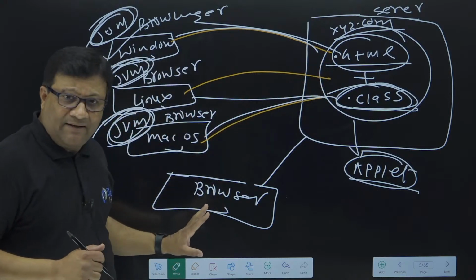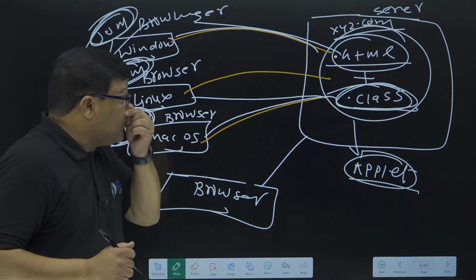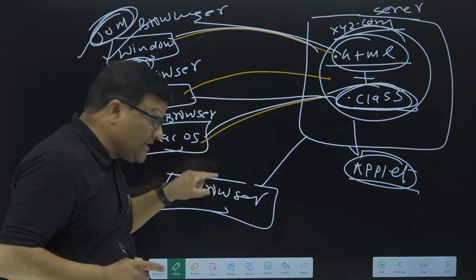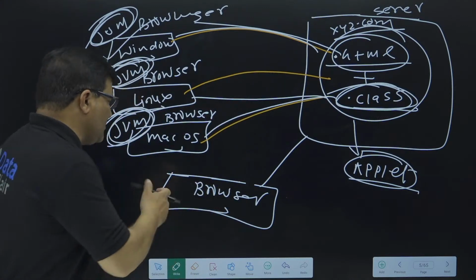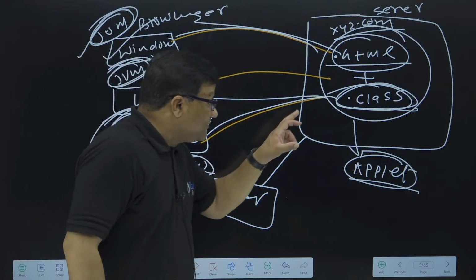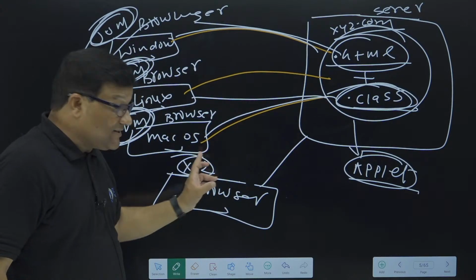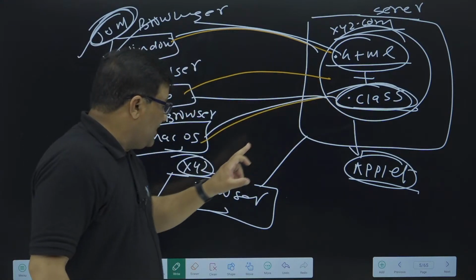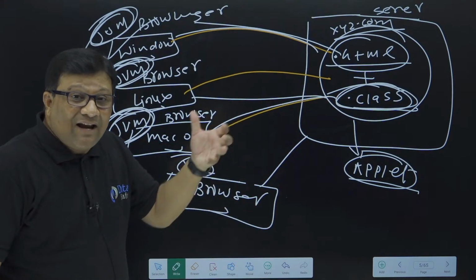The .html file definitely runs perfectly, right? Because the HTML file is executed by the browser. But if no JVM is available in this machine, suppose this is an XYZ machine with an XYZ operating system, then if this machine or operating system doesn't have a JVM, this .class file never executes. So it is a client-side application.